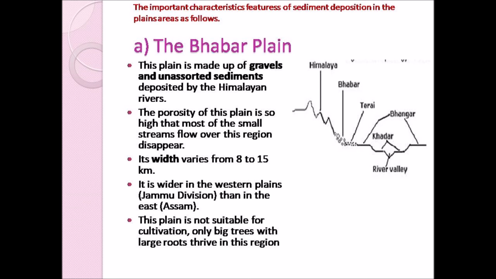And the next point, the width of the Babar Plain varies from 8 to 15 km. It is wider in the western plains, that is in Jammu and Kashmir. So therefore in Jammu and Kashmir, the width of these Babar Plains is high when compared to the eastern part in Assam. This plain is not suitable for cultivation since they are very porous.